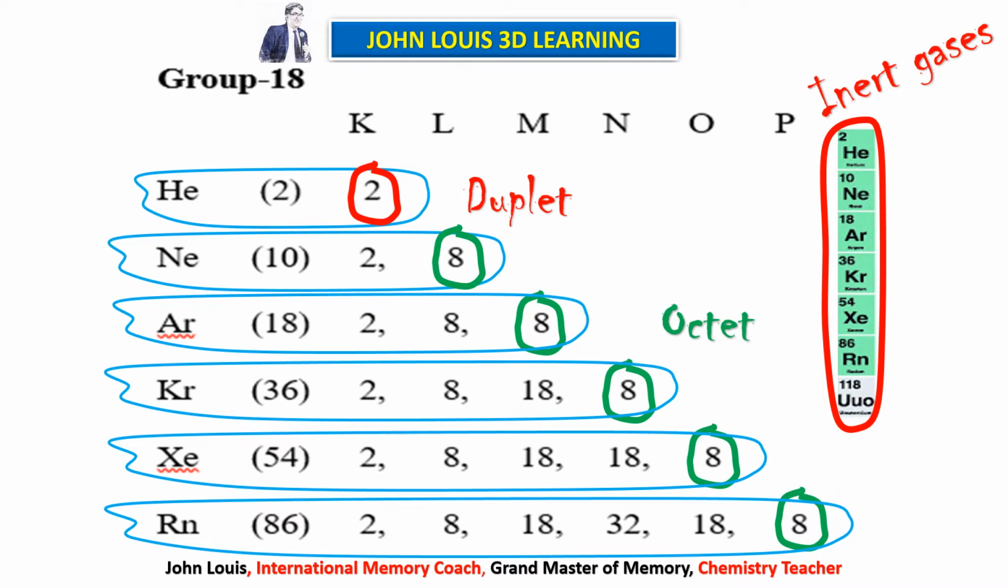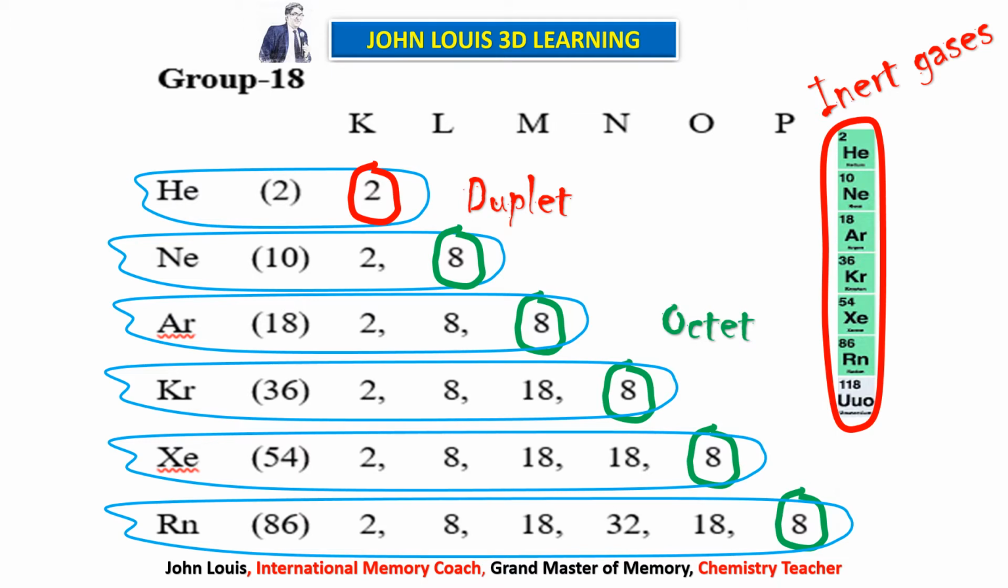So what's our final conclusion? If any element has the first orbit as the outermost orbit, if it has 2 electrons in the outermost orbit, that is duplet, 2 electrons in it, that is stable. All the other elements, those having 2 or more orbits, should have 8 electrons in the outermost orbit, then they become very stable.